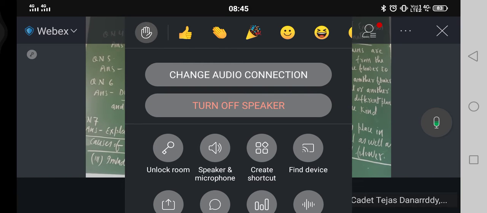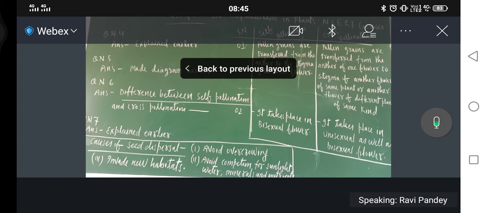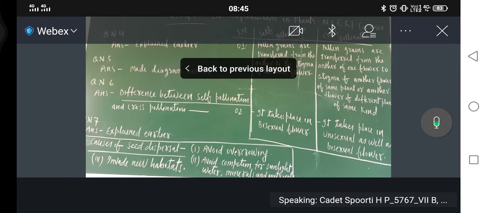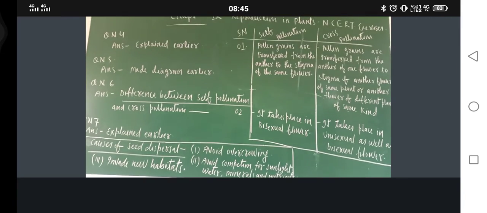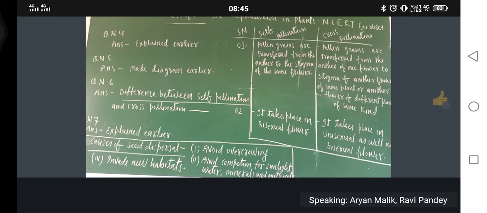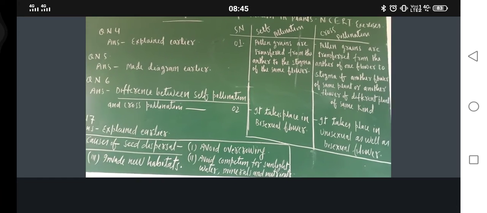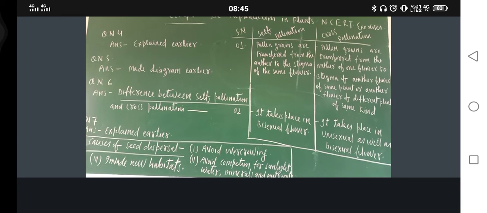Okay. Let me in. Somebody is in lobby. Okay. So over this one, Can I delete now and go for the question number 8? Describe the various ways by which seeds are dispersed. Okay. Okay. So I am going to delete now and will apply the collar mic. Okay. Yes. Please keep on indicating whether I am audible or not, and don't shout.